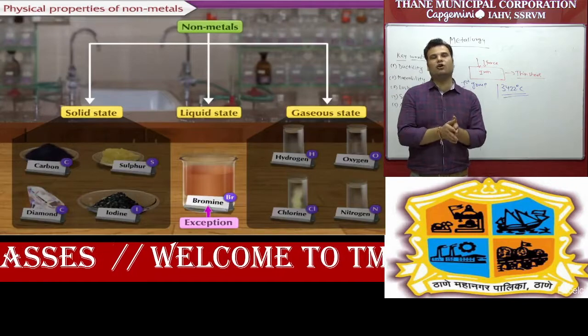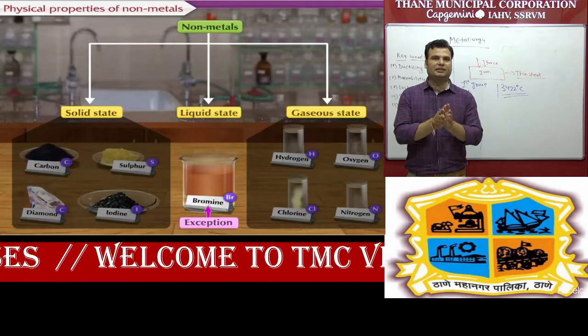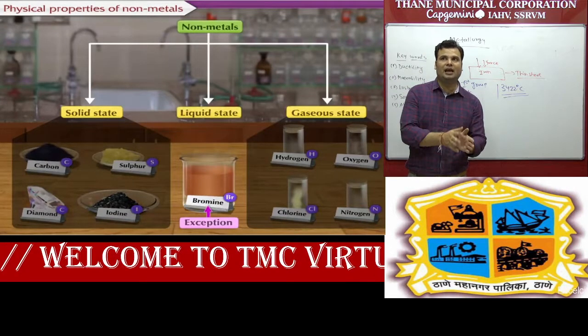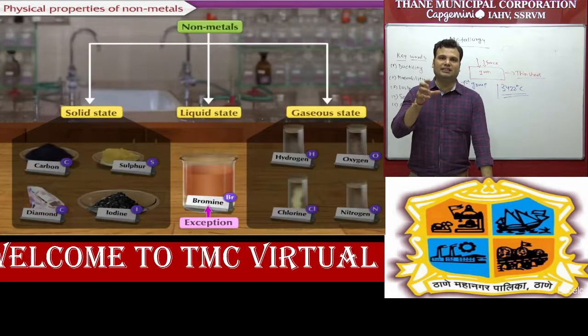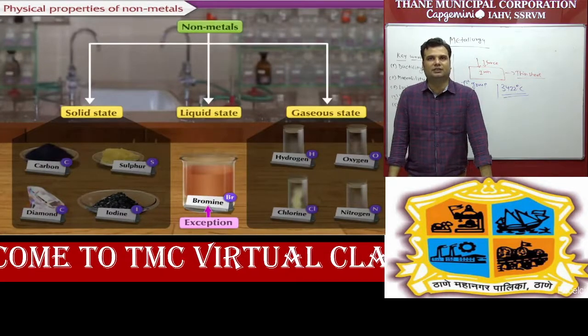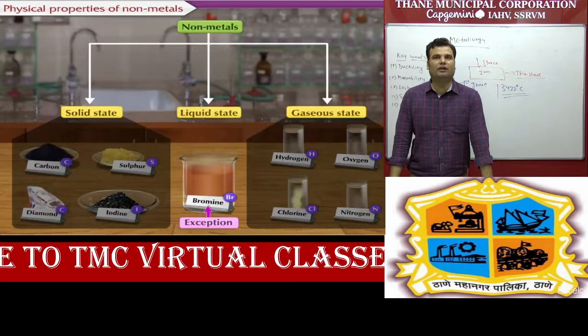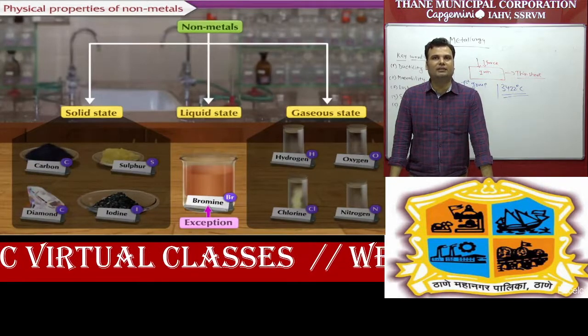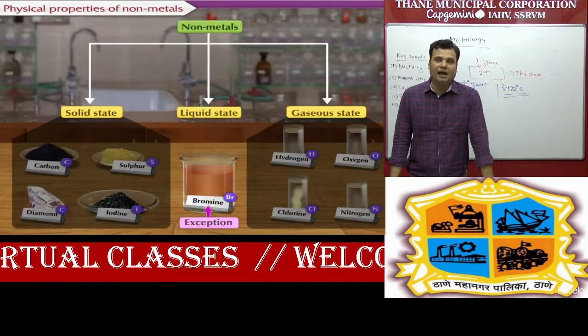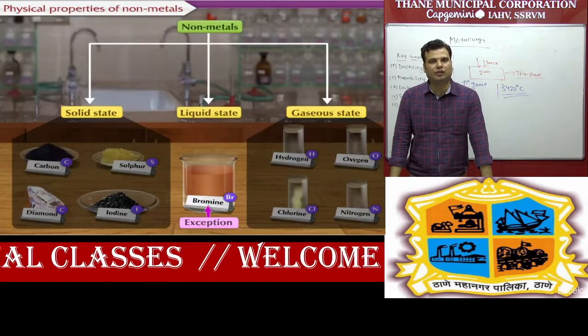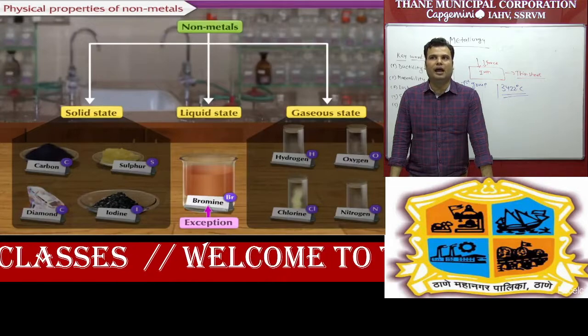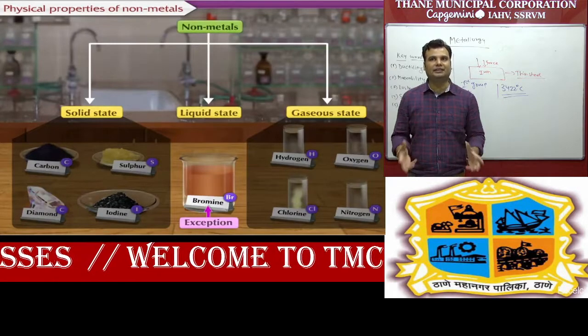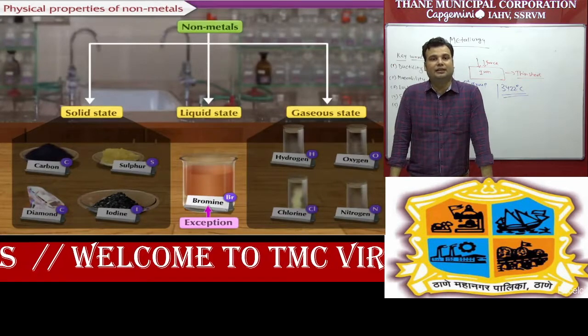Now you can see in non-metals also, they are present basically maximum in solid state and some in gaseous state. In solid state first, like carbon, sulfur, diamond and iodine, all these non-metals are present in solid state. And in gaseous state, student, like hydrogen, oxygen, chlorine and nitrogen. But one exception, that is bromine.